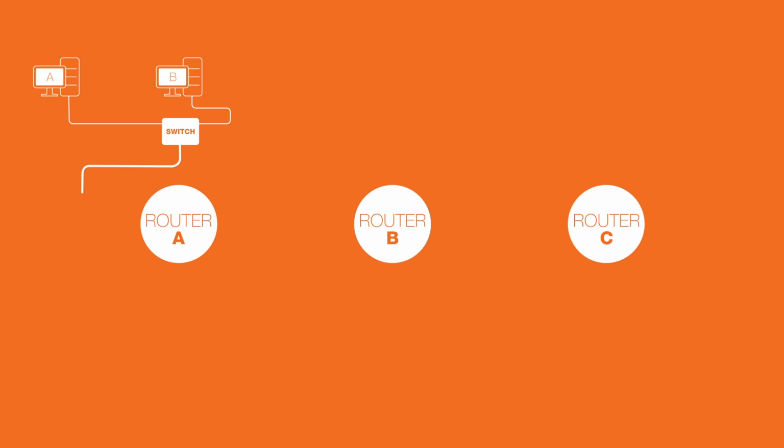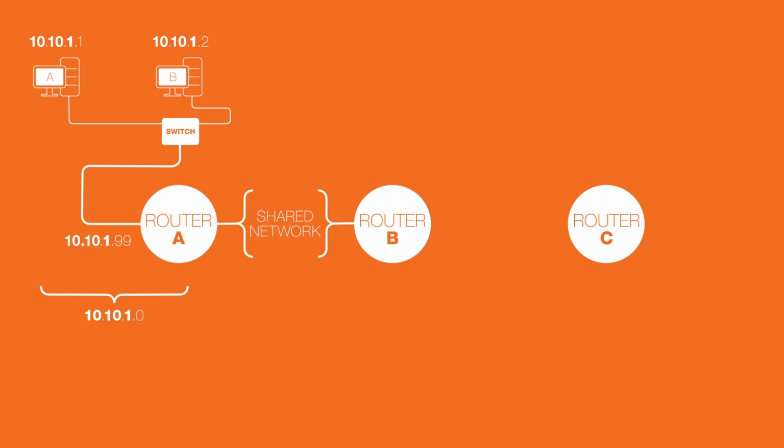Just to understand our topology, a map or diagram of the network, you'll notice that each interconnection between router interfaces, including the router interfaces themselves, is considered a separate network. That means every device between router A's right interface and router B's left interface, including those interfaces, is on that shared network. The network identifier would be